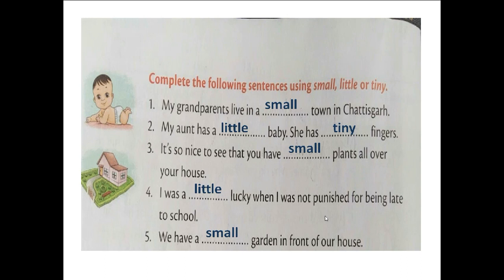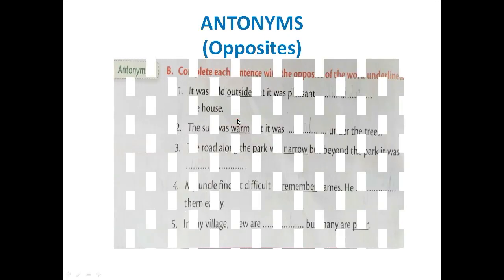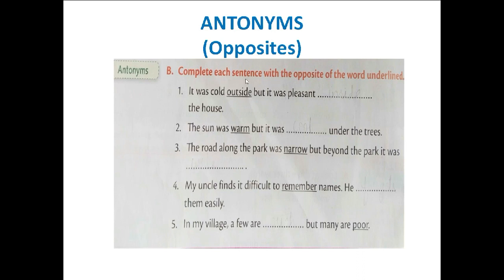Now let's look at the next exercise. Antonyms. Antonyms means opposites. Before this we learnt synonyms. Synonym means similar words. Antonyms means opposites. Now let's look at the exercise. Complete each sentence with the opposite of the word underlined. It was cold outside, but it was pleasant dash the house. So what's the opposite of outside? It's inside.